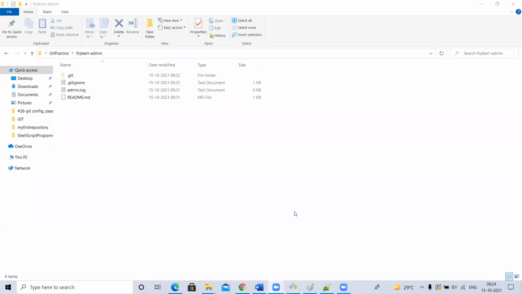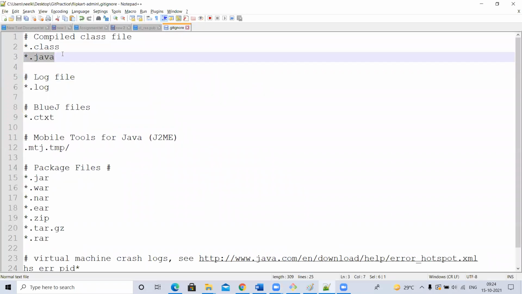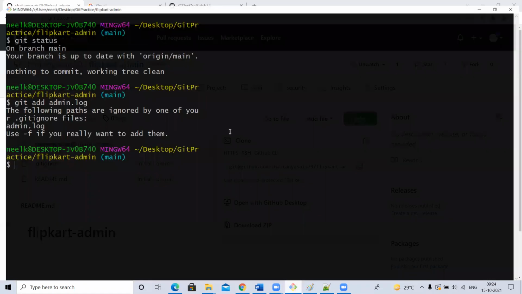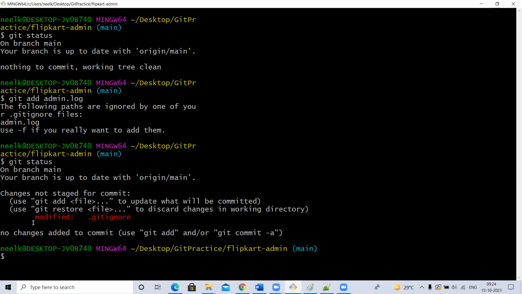Okay, say this. In this file, what I added is star.java. So in my .gitignore, I added star.java. Now, if I go to my git status, I modified .gitignore, right? So, okay, it is modified.